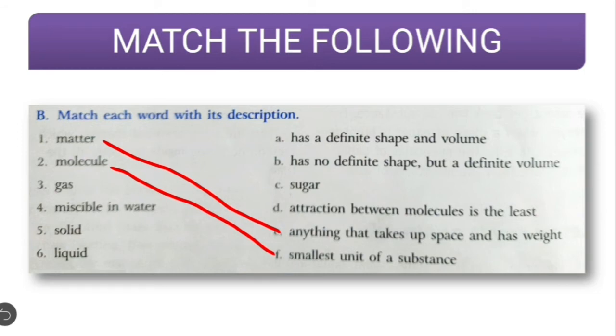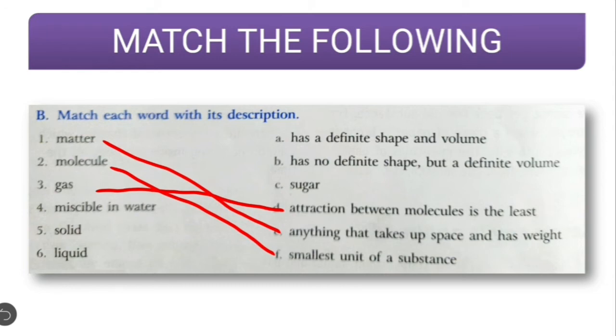Gas. Gas has a definite shape. Is it a correct option? No. Has no definite shape but has definite volume? No, this is also not correct. Attraction between the molecules is the least. D is the correct option. So I will join 3 to D.